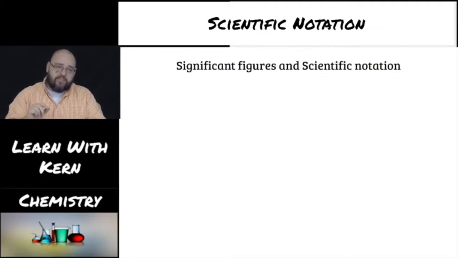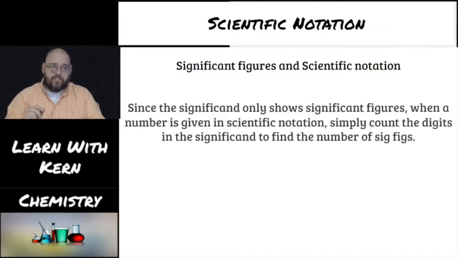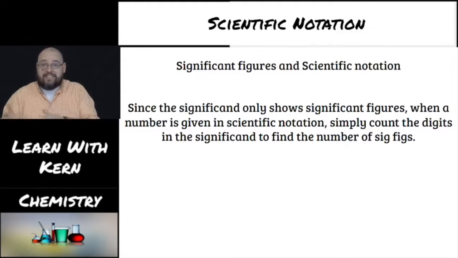When we're dealing with significant figures and scientific notation, you have to recognize that since the significand only shows significant figures, when a number is given to you in scientific notation, you simply count the number of digits in the significand, and that tells you how many significant figures the number has. If I give you a number in scientific notation and ask how many significant figures it has, you just count the digits in the significand, because the significand shows all of the significant digits.